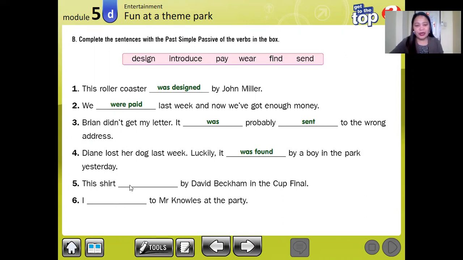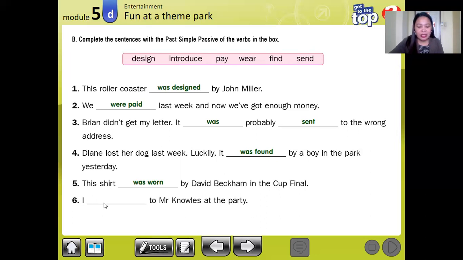Next, number 5. This shirt, we are talking about one shirt only, was worn. Okay, was, because it is one. Was worn. Worn is the past participle of wear, by David Beckham in the cup final. Now, I belong to Mr. Knowles at the party. So look at this.